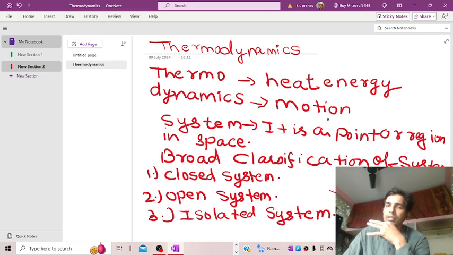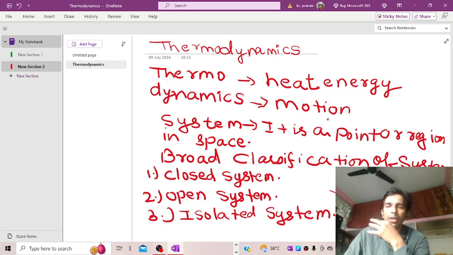Suppose, for example, we are heating an iron rod, and we have kept a heating object at one end of the iron rod, and after some time we observe or feel that the other end of the rod is also getting hot because of the heat transfer.